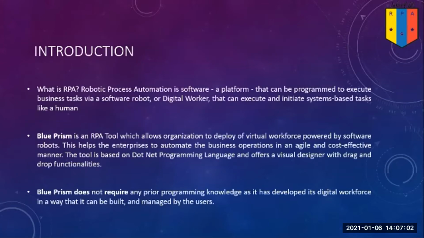What is RPA? Robotic Process Automation is a software platform that can be programmed to execute business tasks via a software robot or a digital worker that can execute and initiate system-based tasks like a human being. Blue Prism is an RPA tool which allows organizations to deploy a virtual workforce powered by software robots. This helps enterprises to automate business operations in an agile and cost-effective manner.